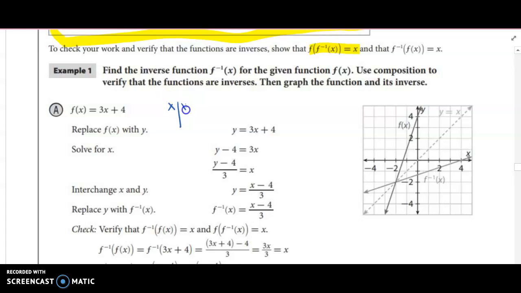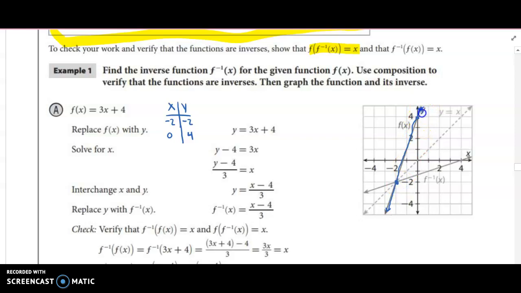The other thing is to graph it, so these are equations of lines. So to graph any function, no matter what, we can just make a table of values. So if we plug in, let's say, negative 2 and 0. It doesn't matter what we want to plug in, but if we plug in negative 2, 0 into this, 3 times negative 2 is negative 6. Negative 6 plus 4 is negative 2. 3 times 0 is 0, plus 4 is 4. So these 2 points, negative 2, negative 2 right here, and 0, 4 right here are on that line. So you'd plot those 2 points and connect them to make that line, right?